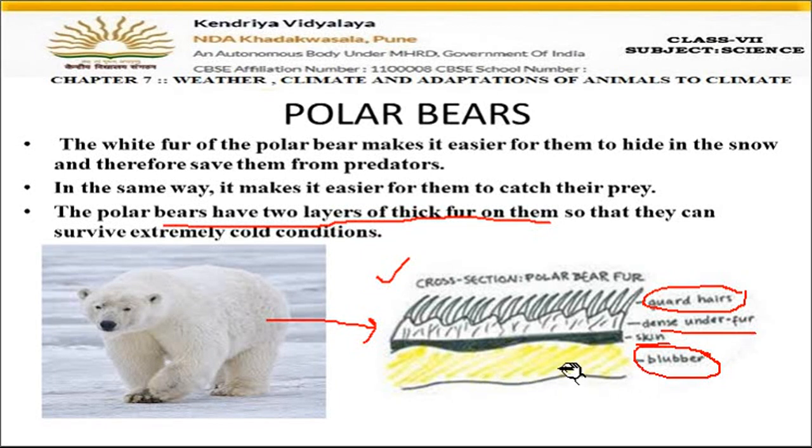So there is a fat layer, then skin is present, then on the skin there are two layers of fur, and then guard hairs are present. That much protection is there on the body. That's why they can survive in such a cold area. So they have two layers of thick fur, then guard hairs are also present, then a fat layer is also present under the skin, which keeps the body warm.